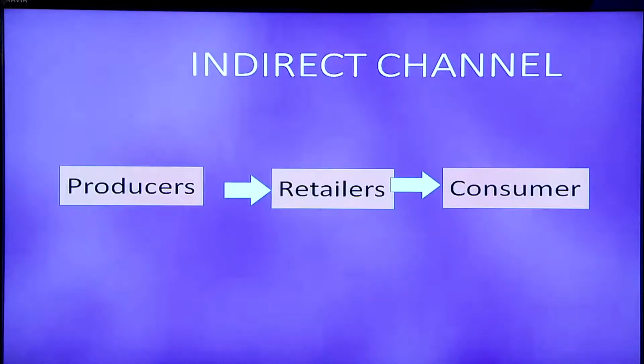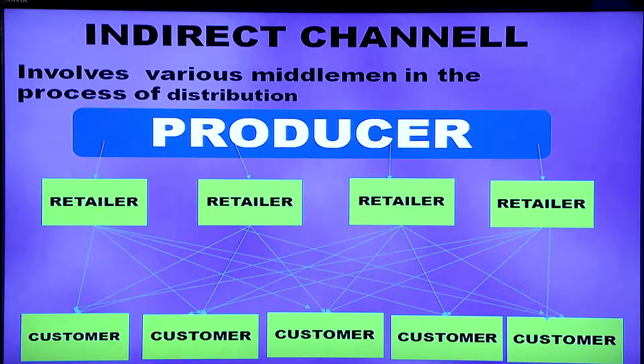Another type of indirect channel I have mentioned: producers will distribute directly to the retailers and retailers will distribute directly to the consumers, the end users. Here is another picture which will clearly show you. Producers are linked to various types of retailers, and each retailer distributes the goods to different types of consumers. According to the needs of the consumers, they come to different retail outlets.